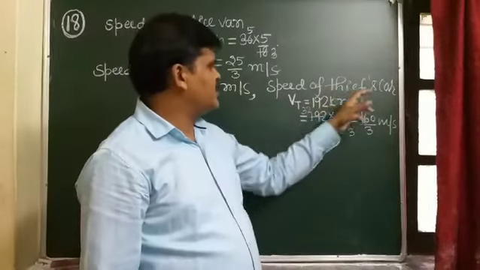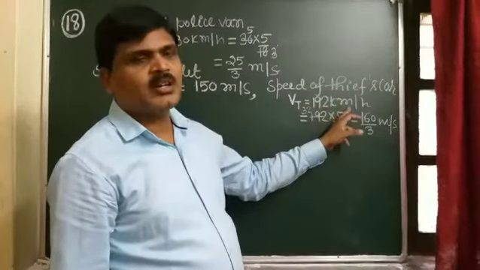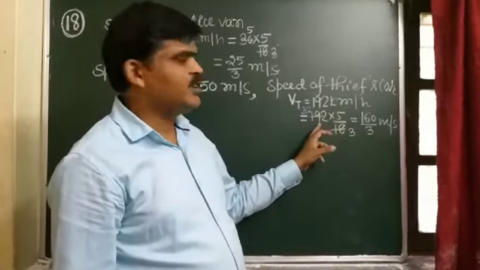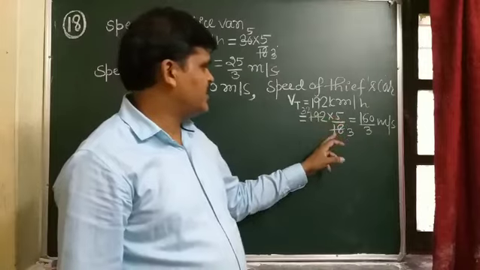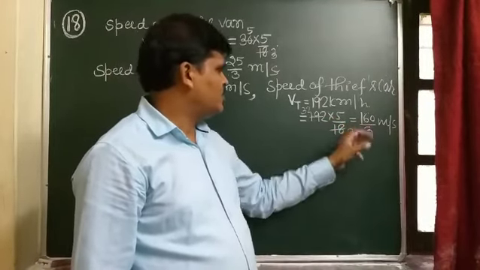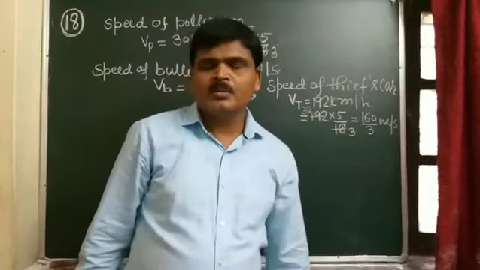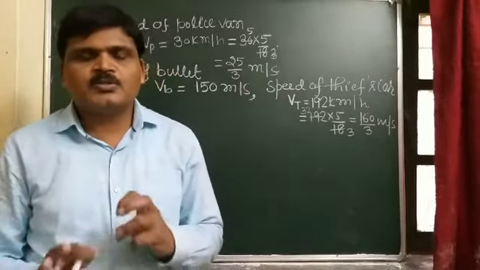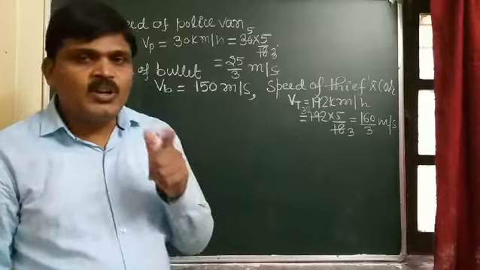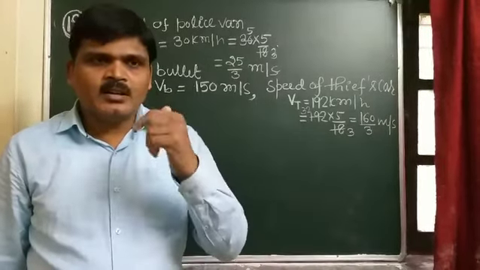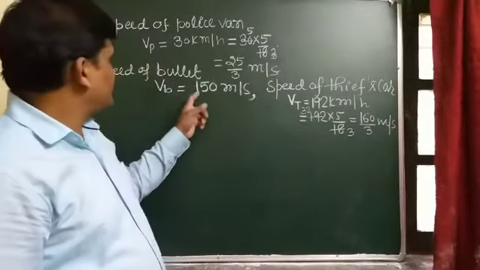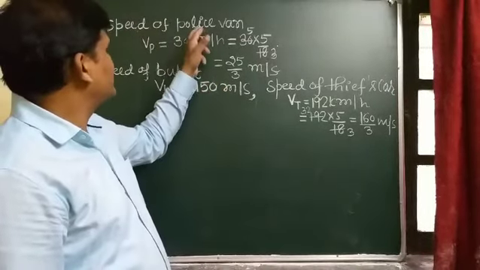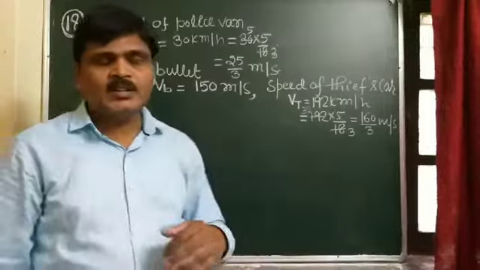The speed of the thief's car which is 192 km per hour, converted into meter per second by multiplying by 5 by 18, comes out to be 160 by 3 meter per second. And student, the bullet is fired with a speed of 150 meter per second from the moving police van.